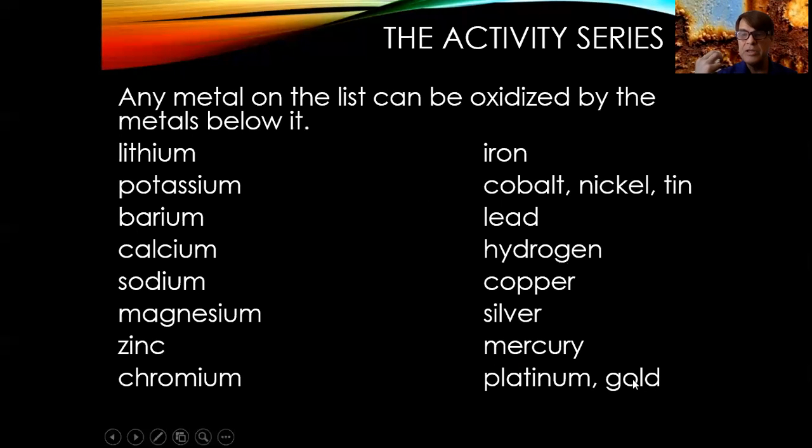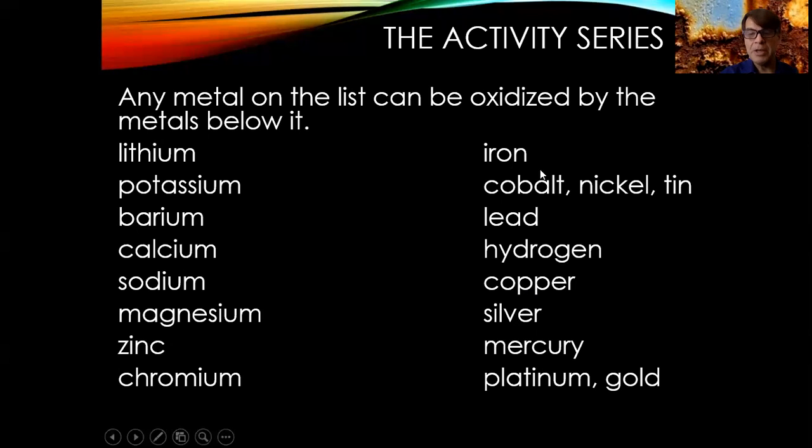Gold, you can see that the farther down we get here, we get toward what are called the noble metals. The noble metals don't rust. They don't corrode. Why? They don't oxidize. Gold is at the bottom of the chain, which in this case is good. It means that nothing can make gold oxidize. Nothing can make gold give up its electrons. Platinum, only gold can make platinum give up its electrons. But gold can make silver give up its electrons, but silver can make copper give up its electrons.